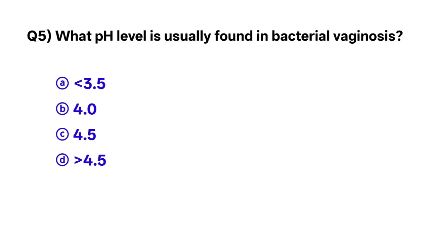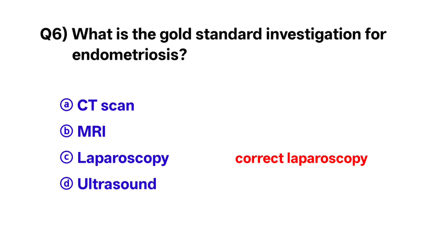Question number 5. What pH level is usually found in bacterial vaginosis? The correct option is D. Greater than 4.5. Question number 6. What is the gold standard investigation for endometriosis? The correct option is D. Ultrasound.